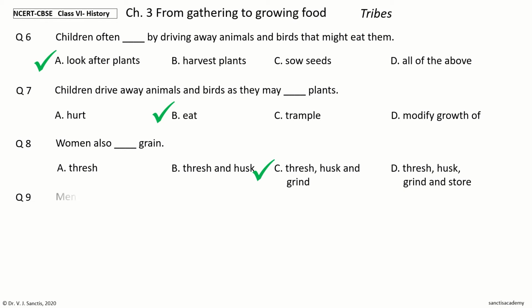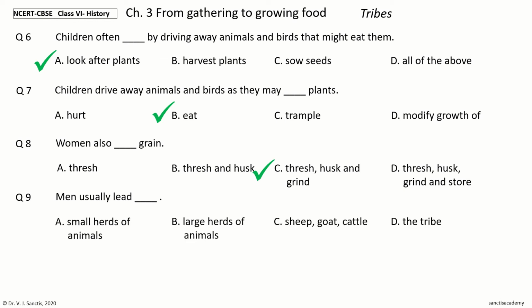Question 9. Men usually lead dash. The options are small herds of animals, large herds of animals, sheep, goat, cattle, the tribe. Your time to choose. And the answer is large herds of animals. So, men usually lead large herds of animals.